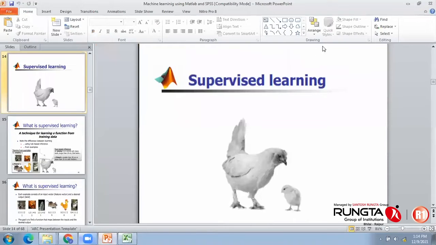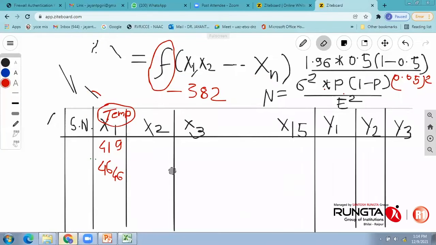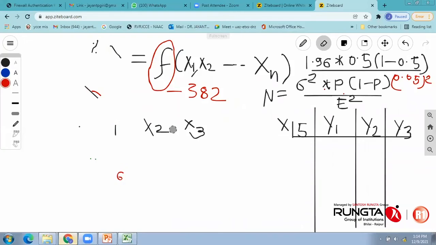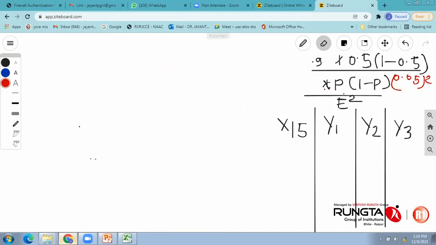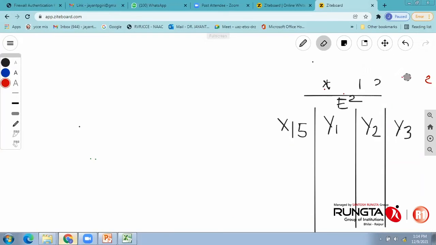Now, before going for the actual supervised and unsupervised learning, let me give a very simple understanding of the mathematical model and its interpretation, so that at a later stage, once I train the neural network, when we talk about the interpretation, it is easy for everybody to understand. So suppose I have an experimentation sheet available with me wherein inputs and outputs are there.